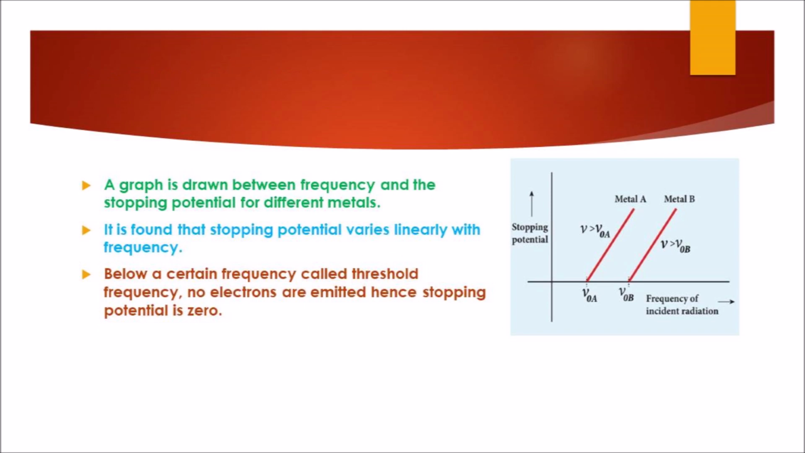Here the graph is drawn between frequency and the stopping potential for different metals. It is found that stopping potential varies linearly with the frequency. Below a certain frequency called threshold frequency, no electrons are emitted, hence stopping potential is zero.